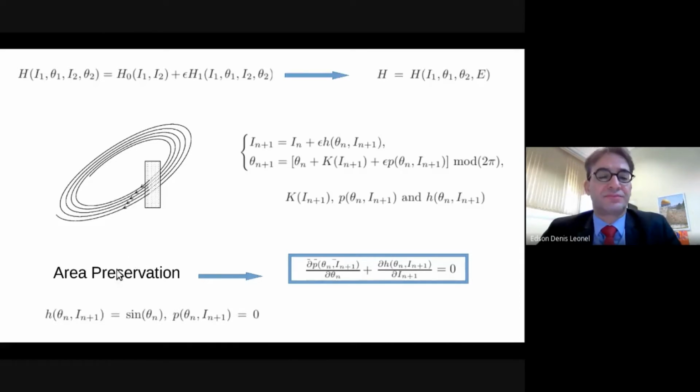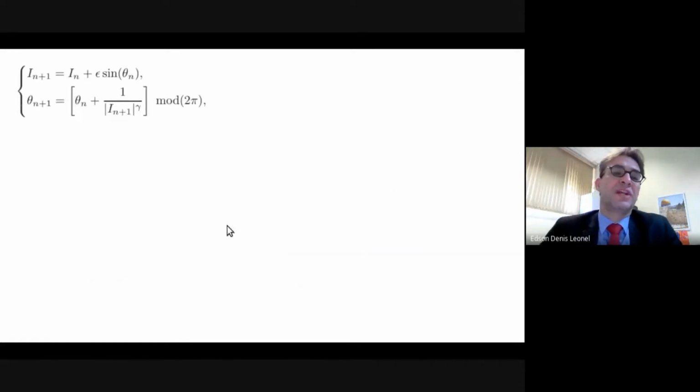For this presentation, we will consider h fixed as a constant and p as 0. This is only to eliminate the control parameter from the second equation for the dynamical variable theta. And finally, capital K defines a family of functions written as 1 over the absolute value of I_(n+1) to the power of gamma. Gamma is a non-negative number, and interestingly, this expression, when substituted in the mapping, gives a mapping of this form.